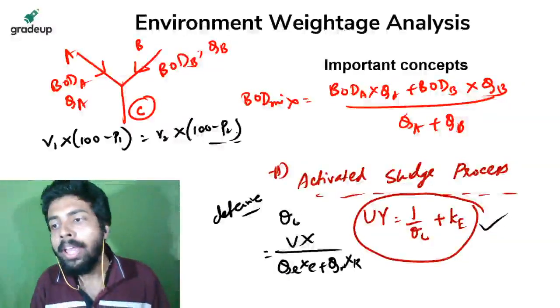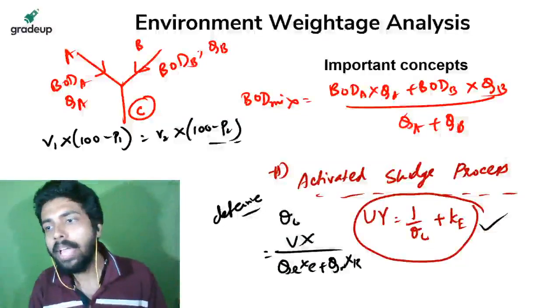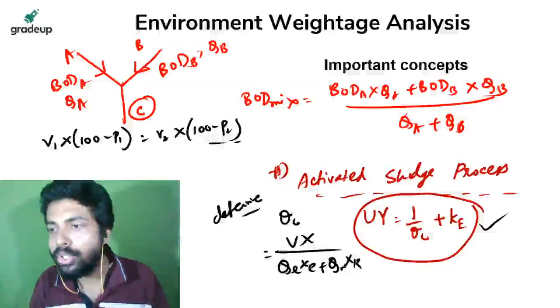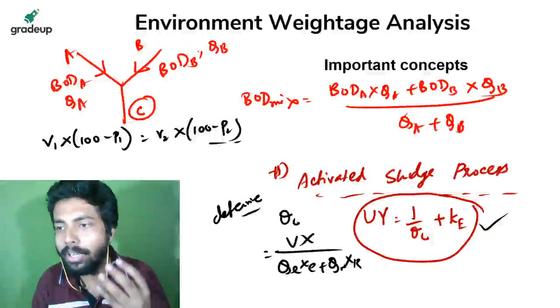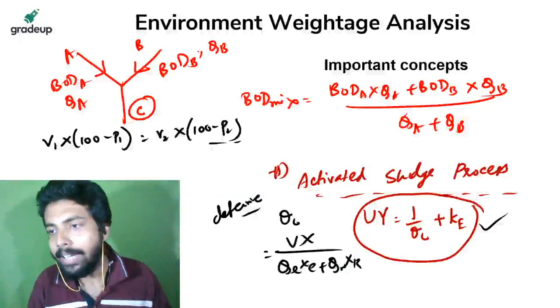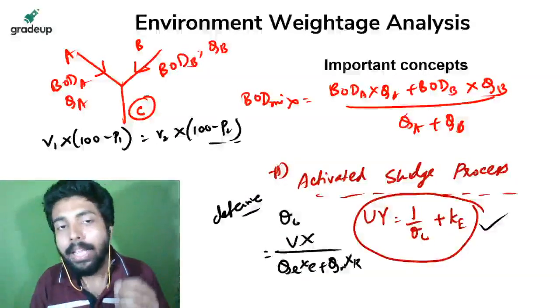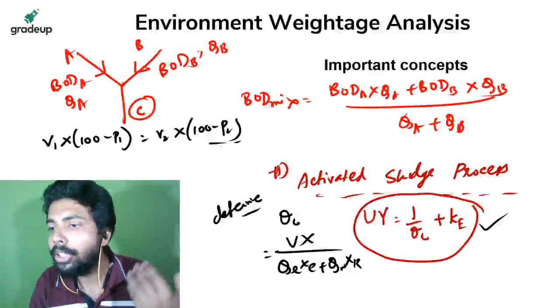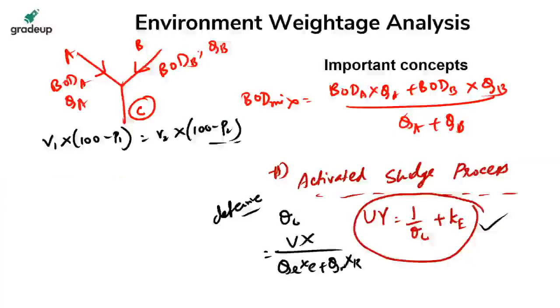Suppose I am reducing the moisture content of a particular sludge from 99% to 97%, then what is the corresponding reduction in volume? तो आपको ये बोला गया है कि 99% से 97% किया गया है मॉइस्चर को, तो व्हाट इज द कॉरेस्पॉन्डिंग वॉल्यूम चेंज? तो आप क्या करोगे?